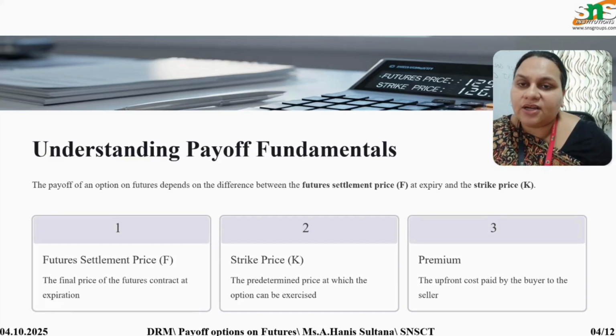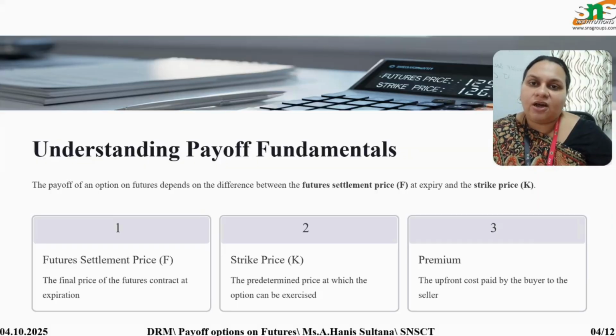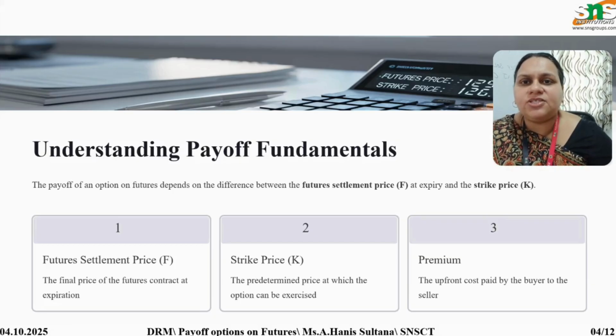First we have to understand the future settlement price. The future settlement price is denoted by the notation F, the final price of the futures contract at expiration. For example, if we are entering into a 3 months contract, where the contract is exercised at maturity after 3 months, what is the price at which we are going to execute the contract? Say today we have a price of 15 rupees, and we are executing the contract for 20 rupees at the 3 months expiration date. That is the future settlement price.